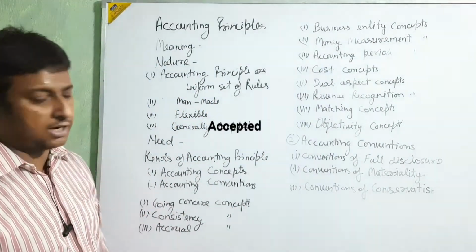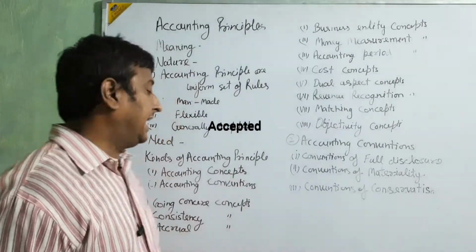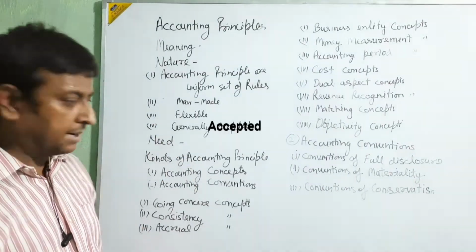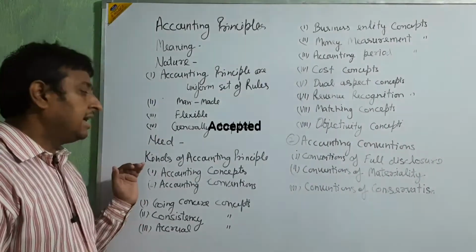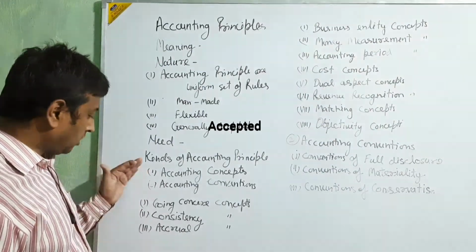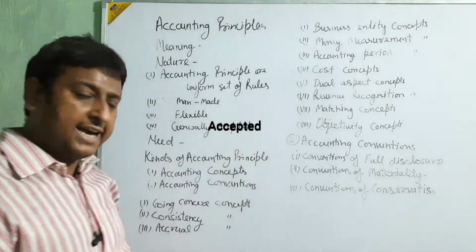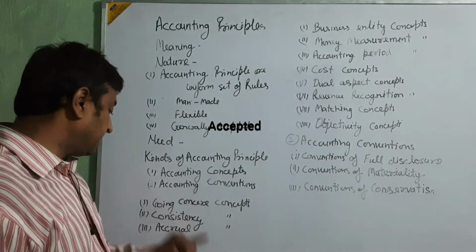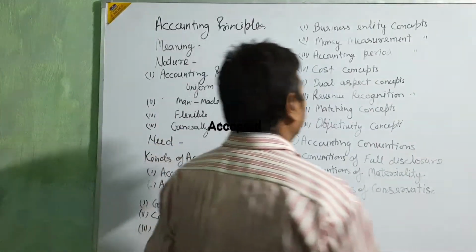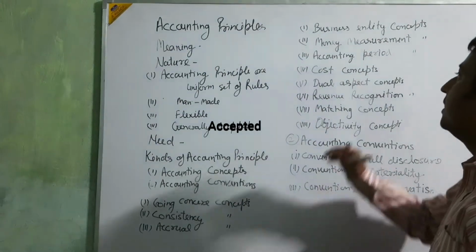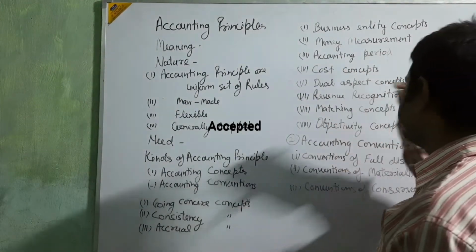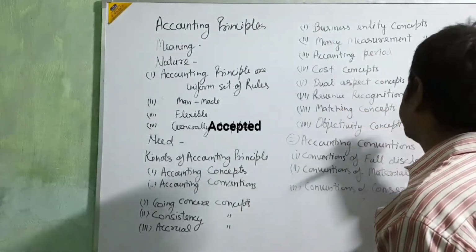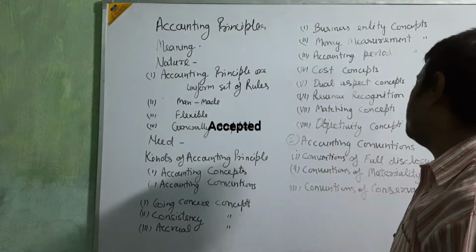Two kinds we are going to utilize: accounting concept and accounting convention. Okay beta, in this accounting concept, many types of principle are there. In the concept, the first principle is going concern, then consistency concept, accrual concept, business entity concept, money measurement concept, accounting period concept, cost concept, then dual aspect concept, then revenue recognition concept, matching concept, and then objectivity concept.